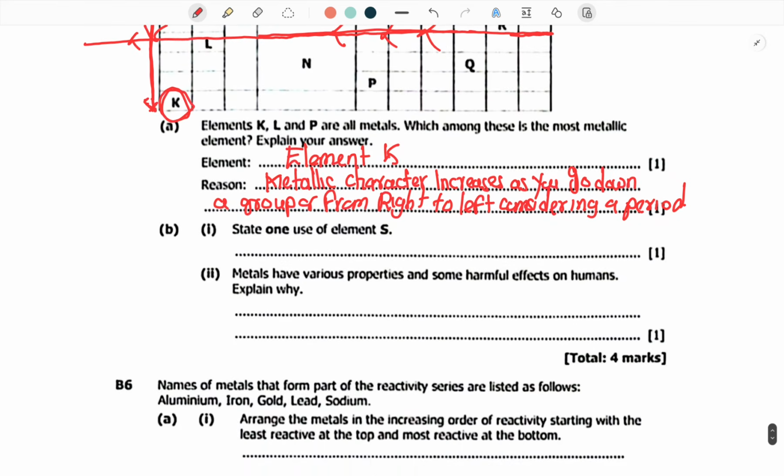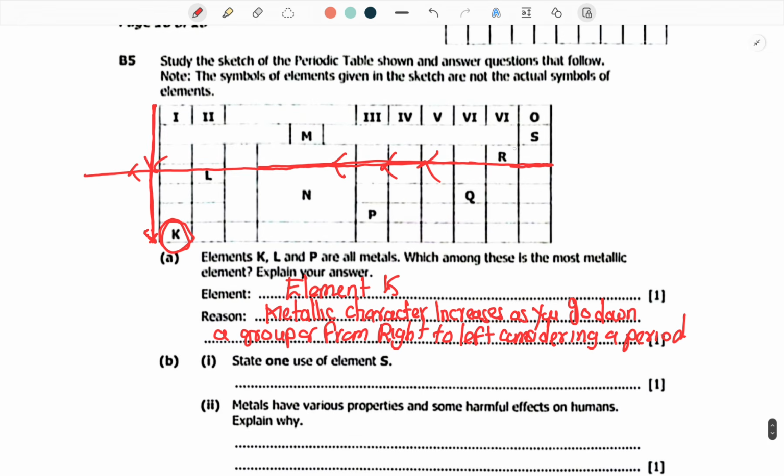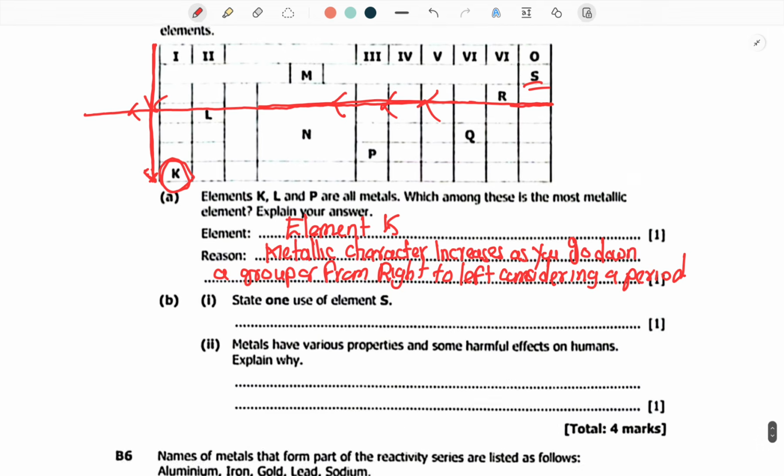All right, we are not giving up until we finish this particular lesson. We go to B. State one use of element S. So element S, it's here. Let's go on the periodic table. It's actually helium. So what is the use of helium? Helium is used for advertising signs or lighting.